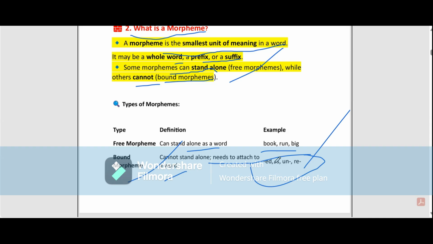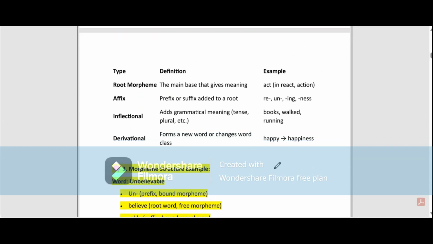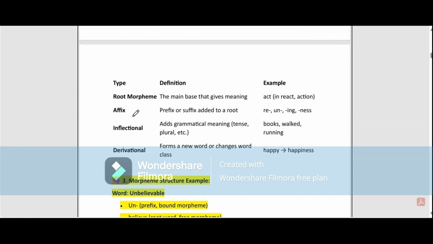Another is root morpheme, the main base that gives meaning. For example, act, as in react, action. By adding something, it can perform some meaning also. Another is affix. Affix means prefix or suffix added to a root word. When a suffix and prefix are added to a root word, what will that perform?